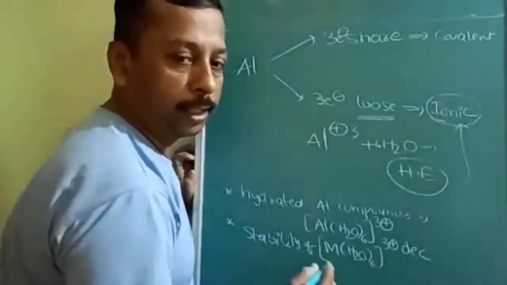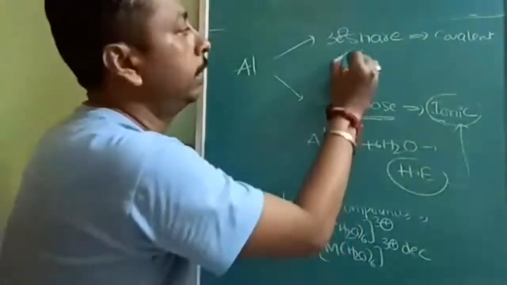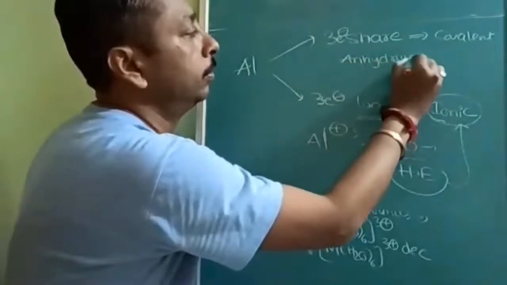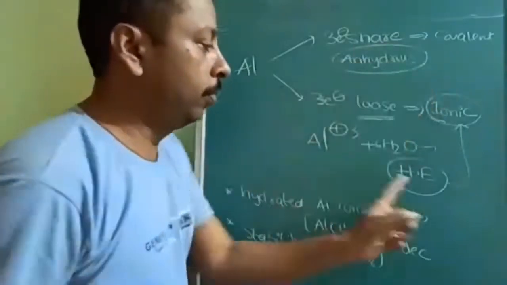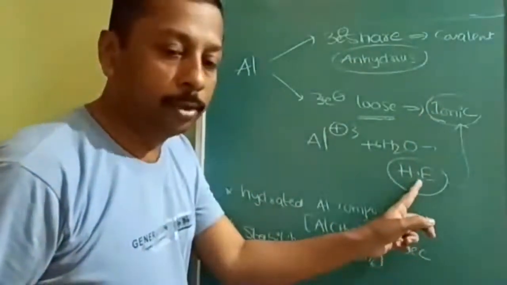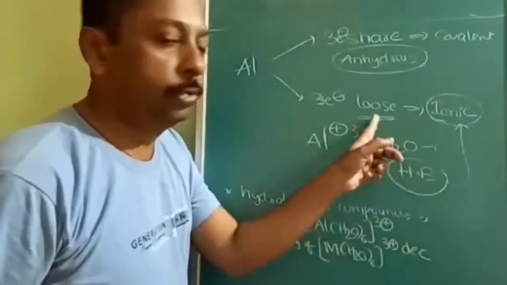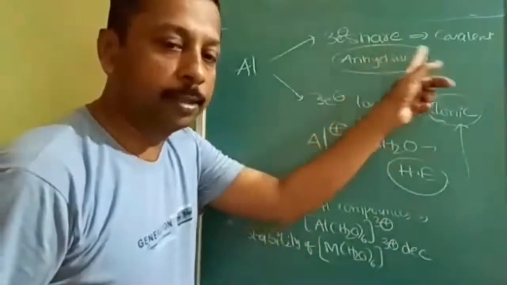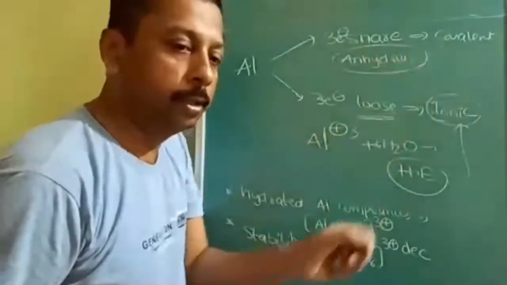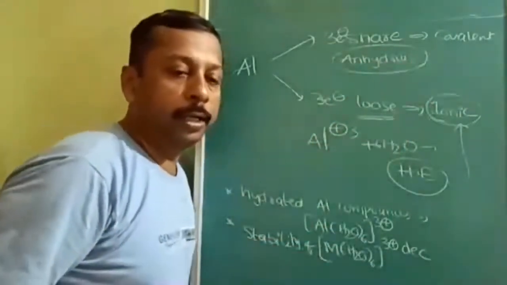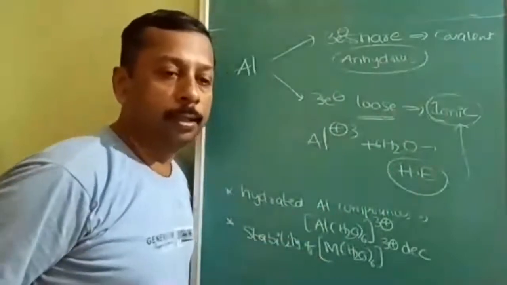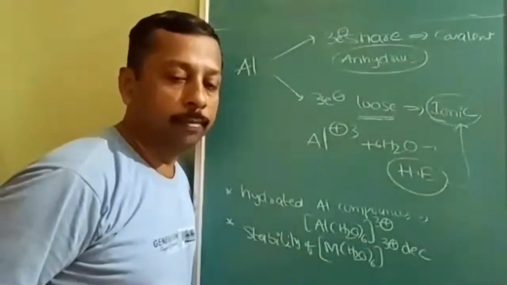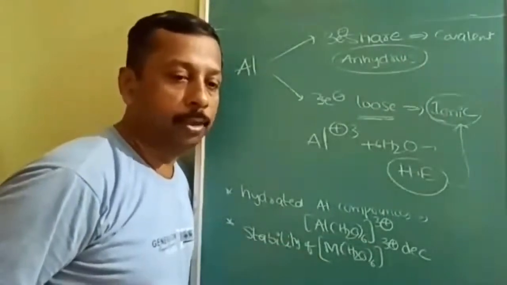But if it is anhydrous, anhydrous means water is not there. So water is not there, therefore no hydration energy. No hydration energy, no losing of electron. Once no losing, there will be sharing. Sharing means that will be covalent in nature. Is it understood? So hydrated aluminum chloride is ionic in nature and anhydrous aluminum chloride is covalent in nature. Is that clear to all of you?